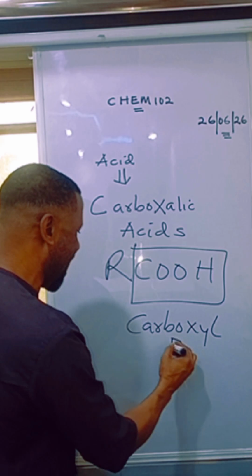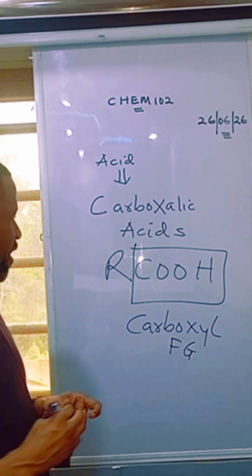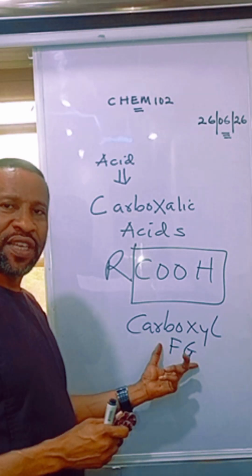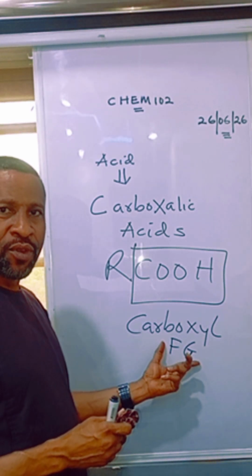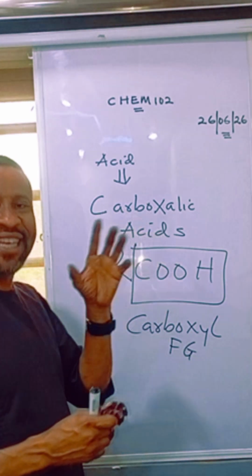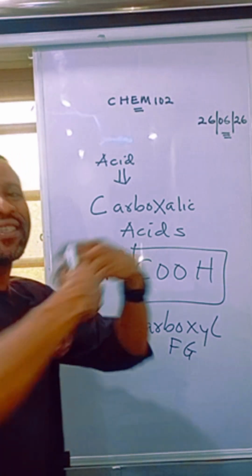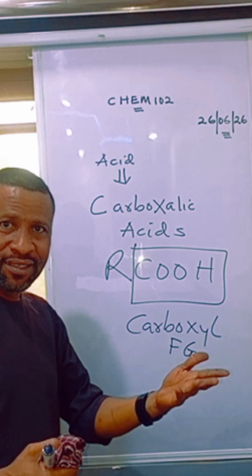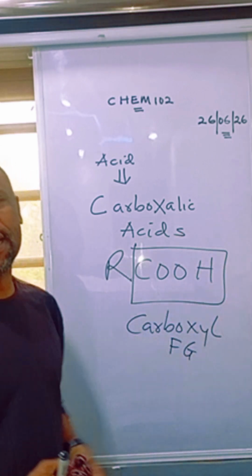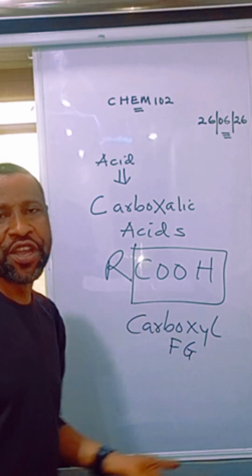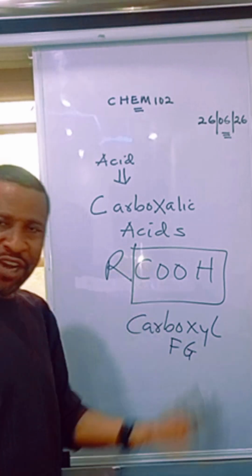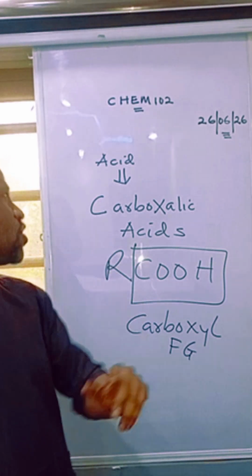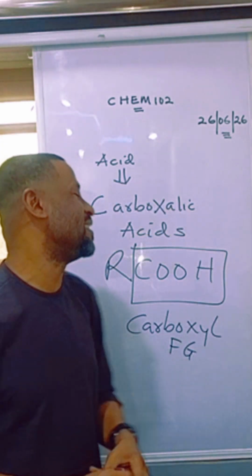Anybody that has the COOH group, the carboxyl group, is a carboxylic acid. So if they ask you to give examples of organic acids, begin to mention members of carboxylic acid. Ethanoic acid, propanoic acid, butanoic acid. They stand as the class of organic compounds we call organic acids.